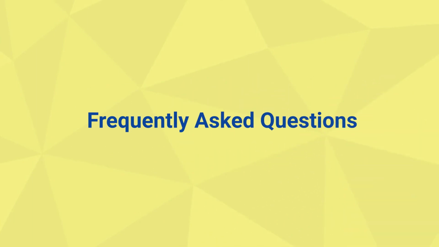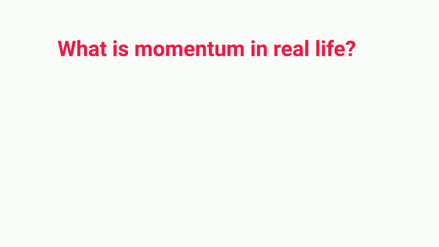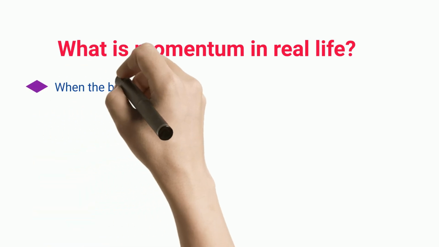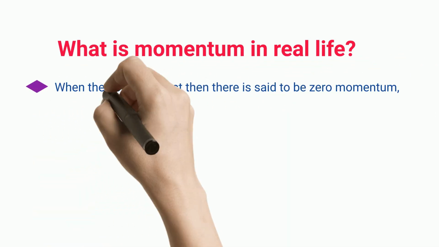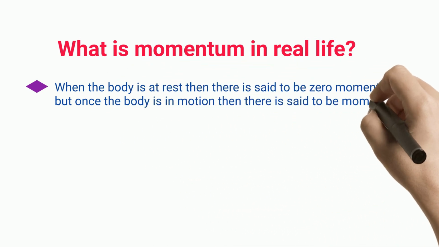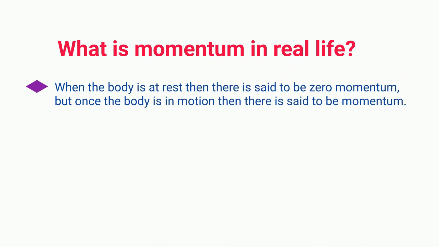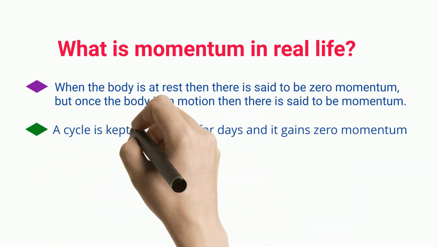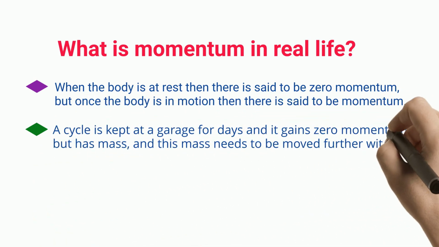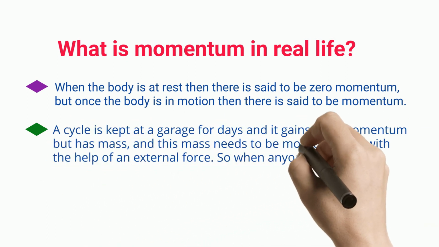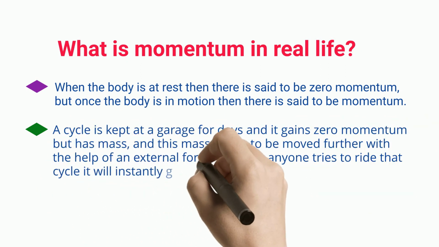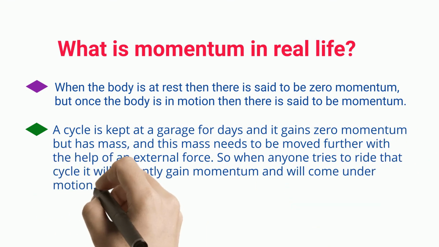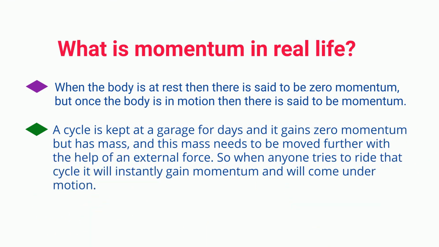Frequently asked questions. What is momentum in real life? When the body is at rest, then there is said to be zero momentum, but once the body is in motion, then there is said to be momentum. A cycle is kept in a garage for days and it has zero momentum, but has mass, and this mass needs to be moved further with the help of an external force. So when anyone tries to ride that cycle, it will instantly gain momentum and will come under motion.